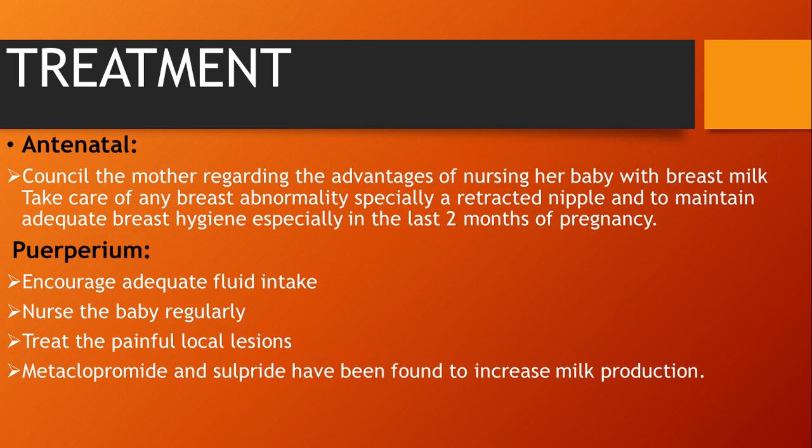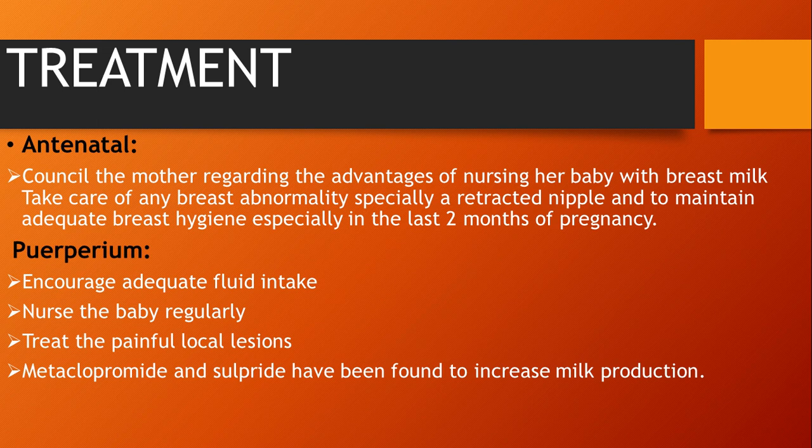counsel the mother regarding the advantages of nursing, breastfeeding her baby with breast milk. Take care of any breast abnormality, especially a retracted nipple, and maintain adequate breast hygiene, especially in the first 2 months of pregnancy. Then during the puerperal period, encourage adequate fluid intake, nurse the baby regularly, with exclusive breastfeeding every 2 hours or feeding on demand. The next is to treat the painful local lesions.